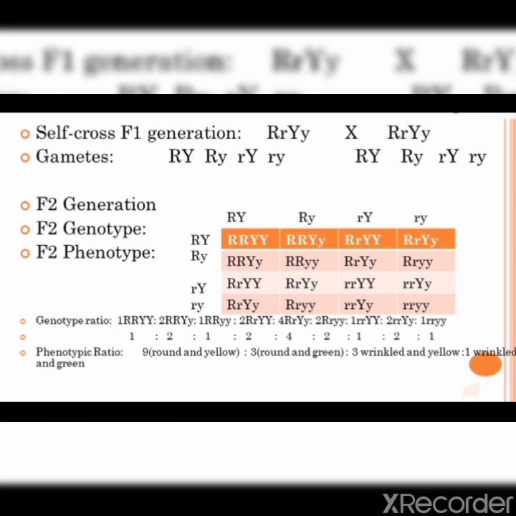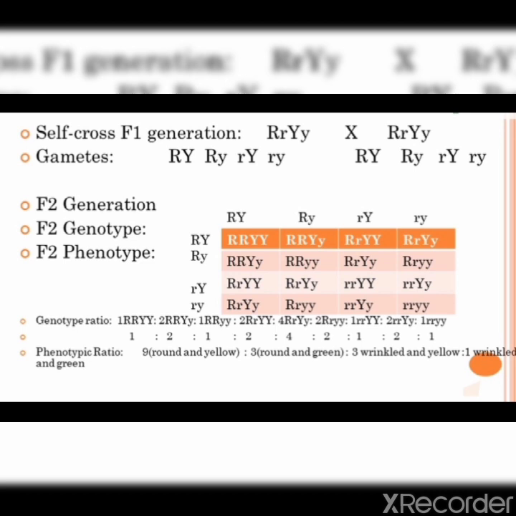Genotype means allele combination and phenotype means observable characteristic. So in the phenotypic ratio we can see 1, 2, 3, 4, 5, 6, 7, 8 and 9. Nine will be round and yellow.